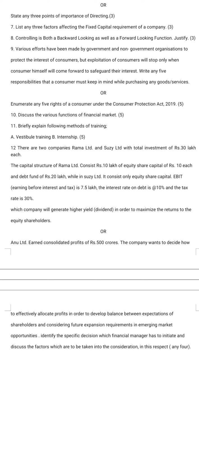Under it, they demand two methods. One is vestibule training and one is internship. That is simple for you. Again, a staffing topic is covered.